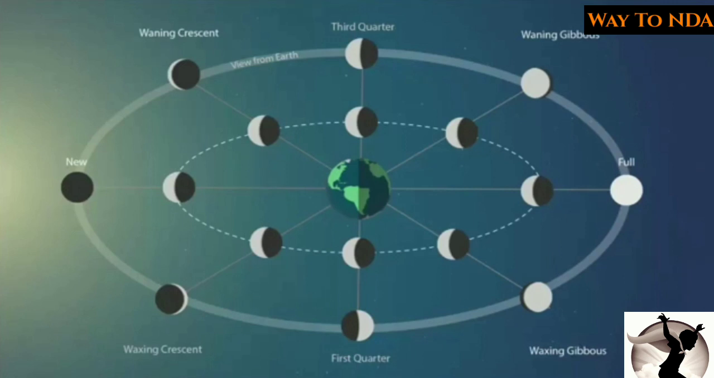So normally we will find this new moon and this full moon, but whenever the sun and moon and earth, three of them are in the same plane, we will find the solar eclipse as well as lunar eclipse. So this is all about the solar as well as lunar eclipse.